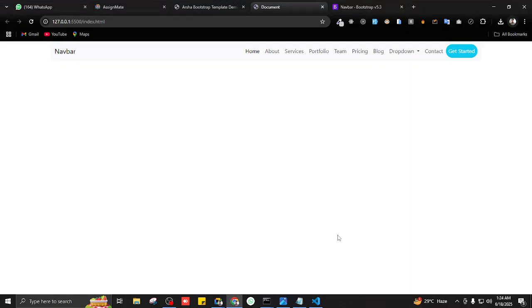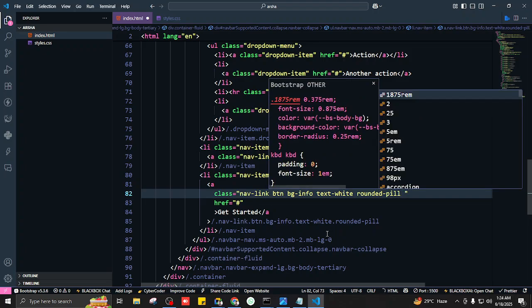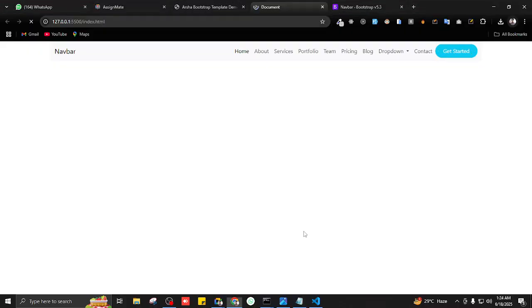Okay. Now I want to have some padding from the x-axis. So what's the class for that? Only from the x-axis. What's the class for giving it padding? Yes, px. Good. Px refers to padding x, and the maximum it goes is 5. So we don't want 5, but let's say 3 or 4. Now we have padding from the x-axis.